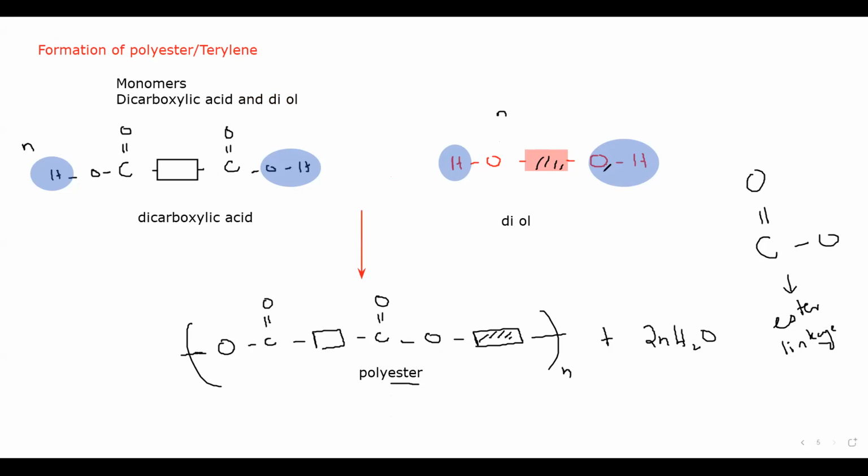Why is OH removed? This OH is reacting with H of carboxylic acid, and one side OH of carboxylic acid is reacting with H of alcohol. So they react in this manner, resulting in the formation of a polymer.